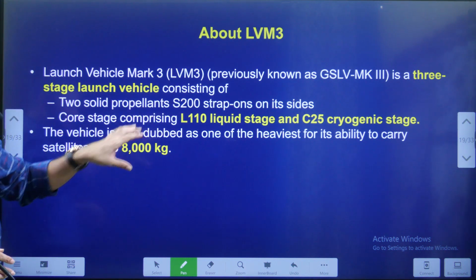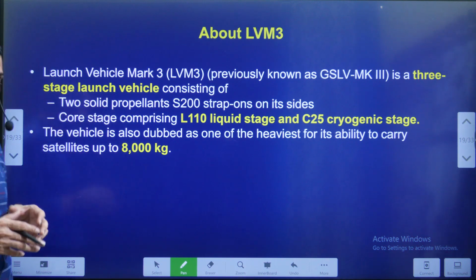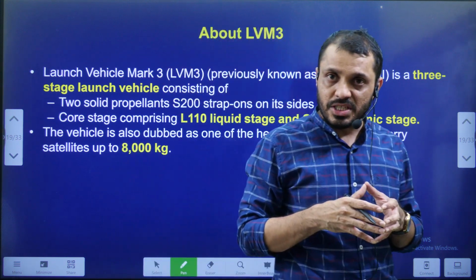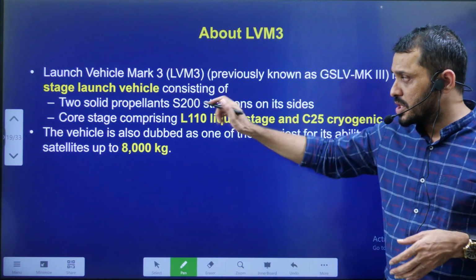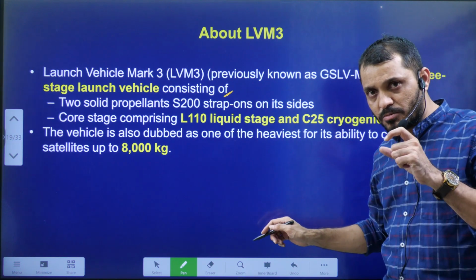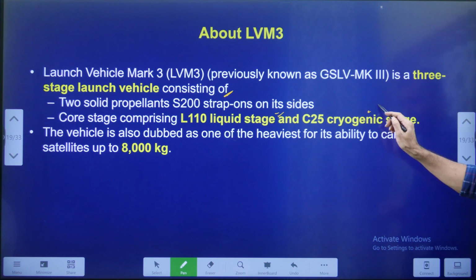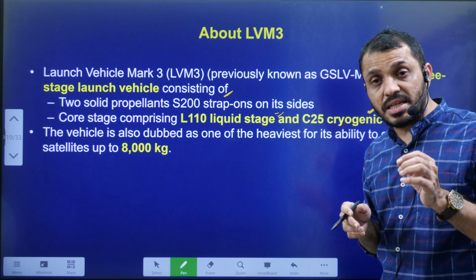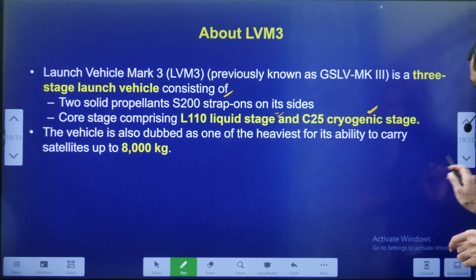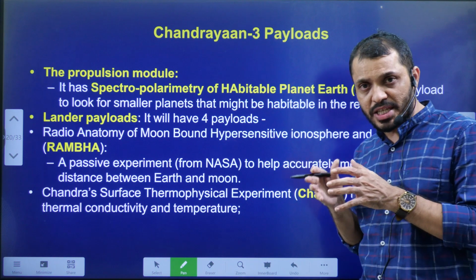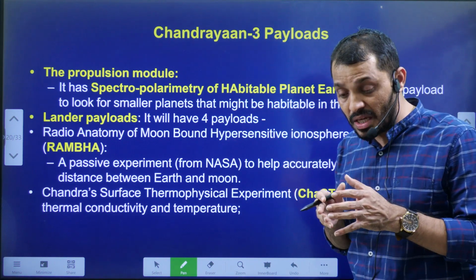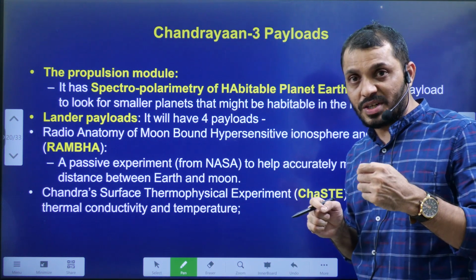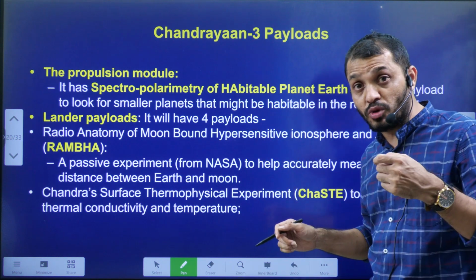LVM-3, launch vehicle Mark 3, as I mentioned earlier, is a 3-stage launch vehicle. That means it uses a solid stage, liquid stage and cryogenic engine. So 2 solid propellants, and the core stage includes the liquid stage as well as the cryogenic stage. The specialty of launch vehicle Mark 3 is that it can send satellites up to the weight of 8,000 kg. That means heavier satellites can be sent by using launch vehicle Mark 3. So if it succeeds, then in future we can use this one for Gaganyaan also, where the payload is going to be higher.